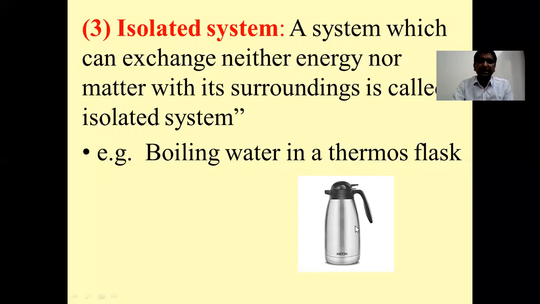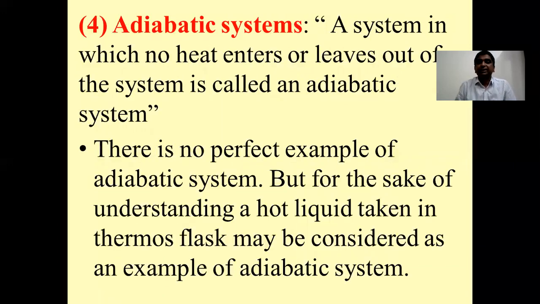Now this will constitute an example of an isolated system, because the water or tea or coffee which is kept inside this thermos flask will continue to keep its temperature constant. So this constitutes an example of an isolated system. Up till now we have seen three definitions, that is open system, closed system and isolated system, depending upon exchange of energy and matter with its surroundings.